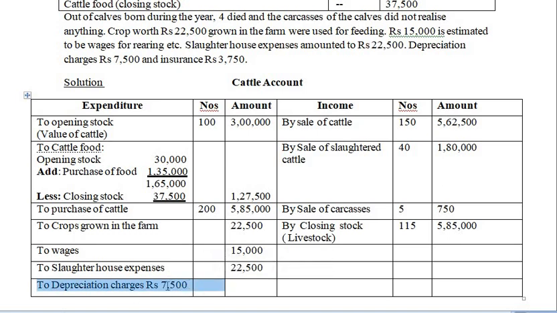Okay, next, after depreciation you have insurance charges. So insurance is again an expense.